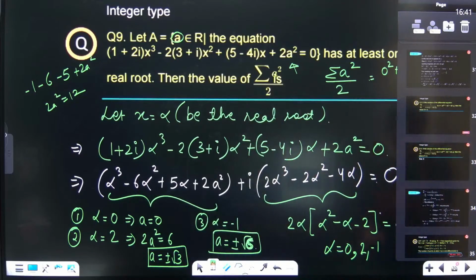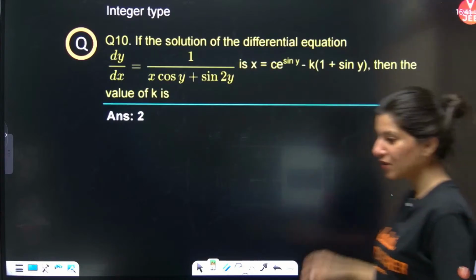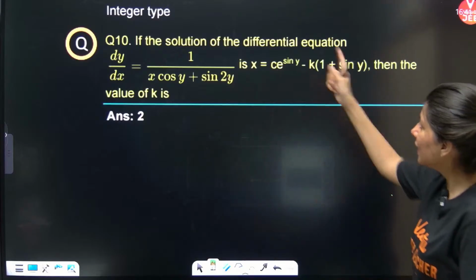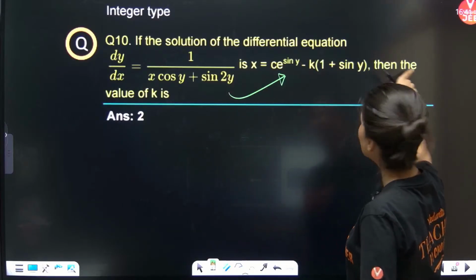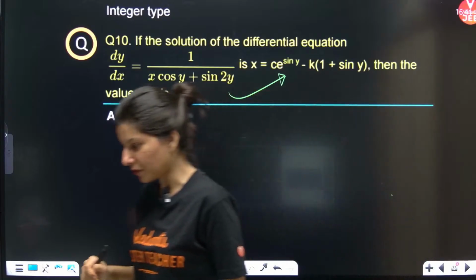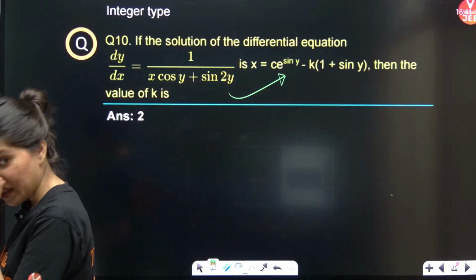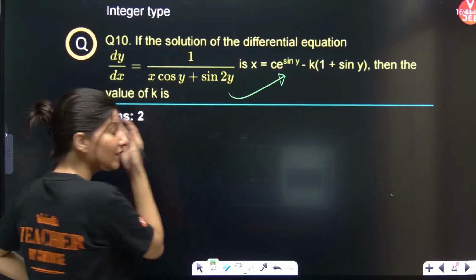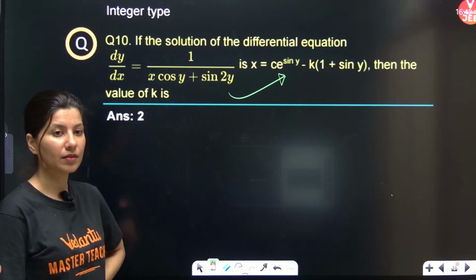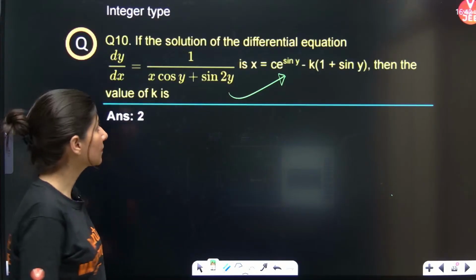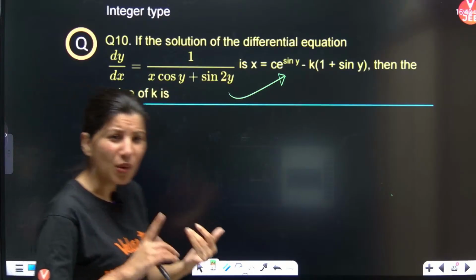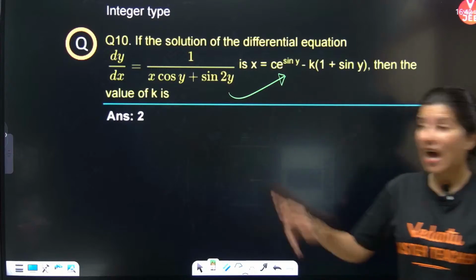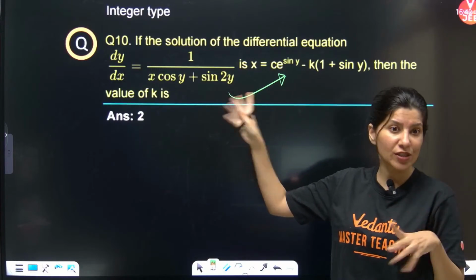All right. Next question, differential equation. So what they are saying is, if the solution of this differential equation is given, then the value of k is what they are looking for. So dy by dx, can you see this is not even variable separable. This is not even homogeneous. And this is not a linear differential equation in y at least.